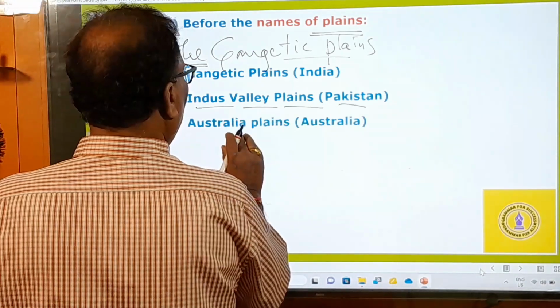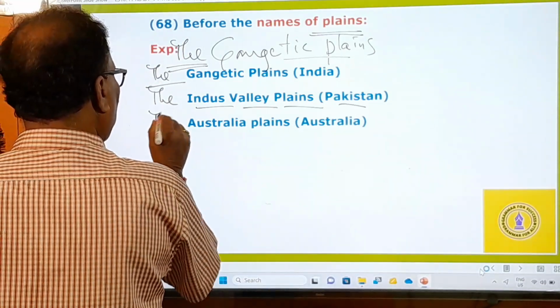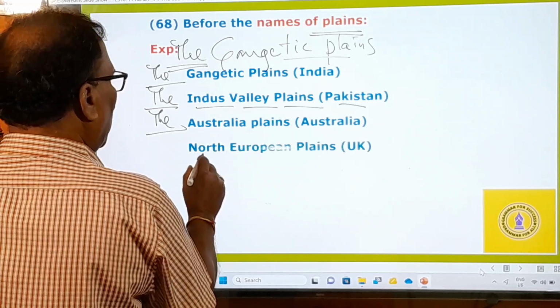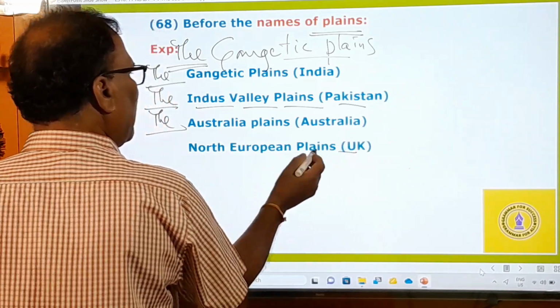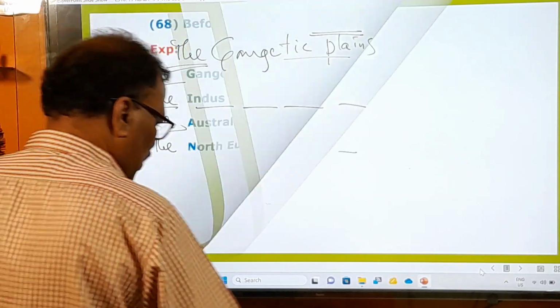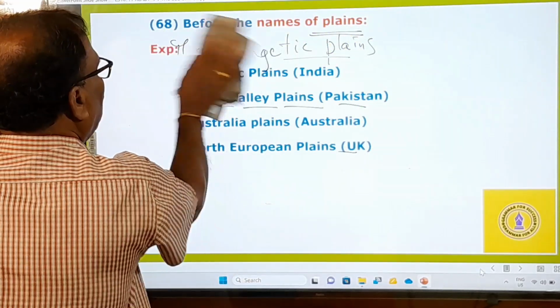And then comes the Australian Plains. They are in Australia, so you must have the Australian Plains. And then comes the North European Plains. If they are in the UK, you have to use the definite article before that. So in this way, before the names of these plains, we must use the definite article.